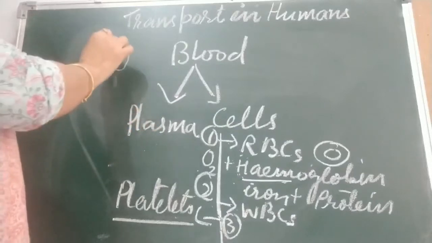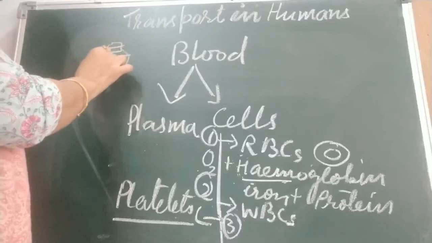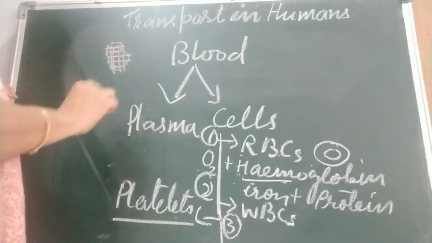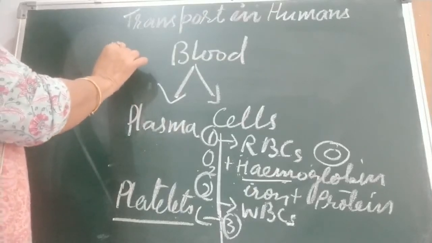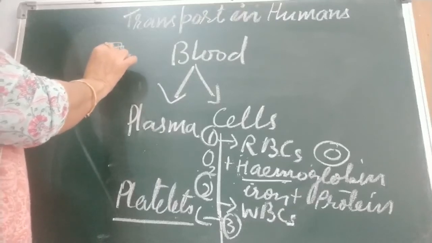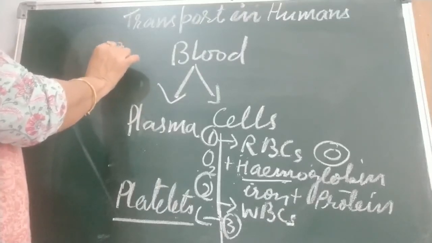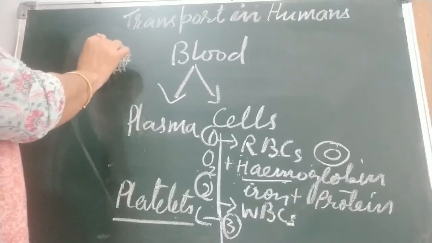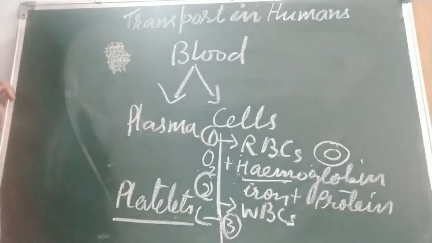Some fibers are present in the blood. When they come in contact with air, these fibers form a network and they dry up. They form a mesh. Mesh means jali bana dete. And these platelets, which are irregular in shape, get entangled in this mesh, इस जाल में फंस जाते हैं, and you have seen the blood stops coming out after some time. That is for an ordinary cut.